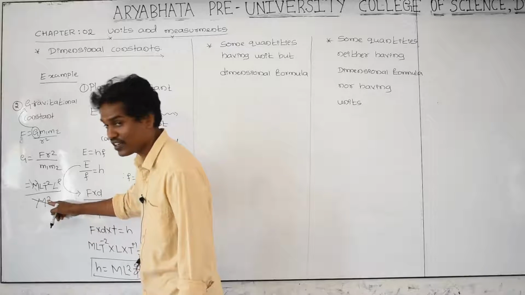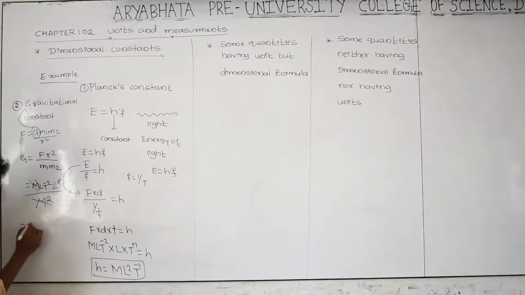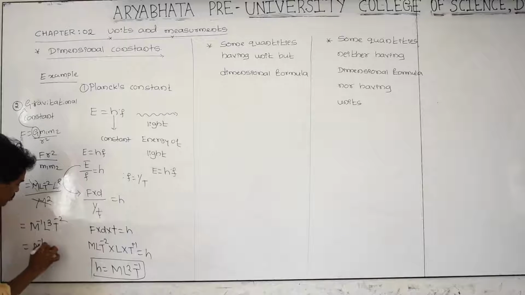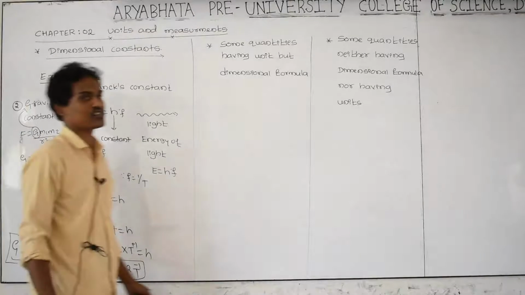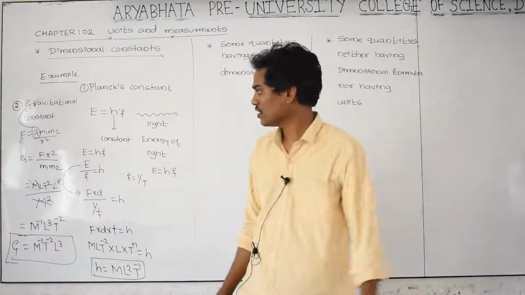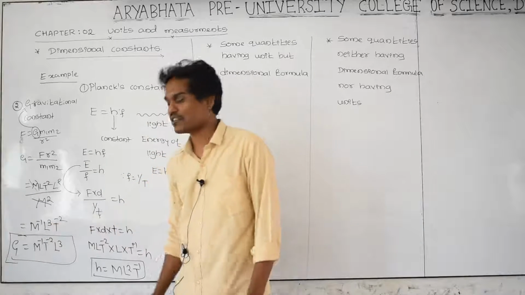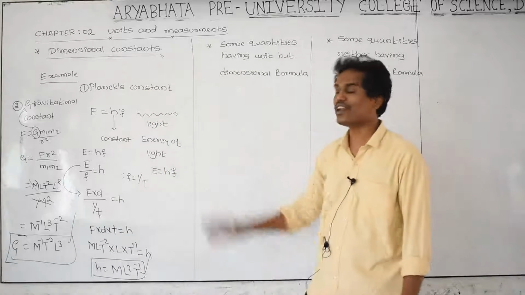One M is there extra, take on the numerator, that becomes M raised to minus 1 L cube T raised to minus 2. Therefore M raised to minus 1 T raised to minus 2 L cube. This is the dimensional formula for gravitational constant G. The gravitational constant G having a dimensional formula, this is, and this is Planck's constant dimensional formula, very important.